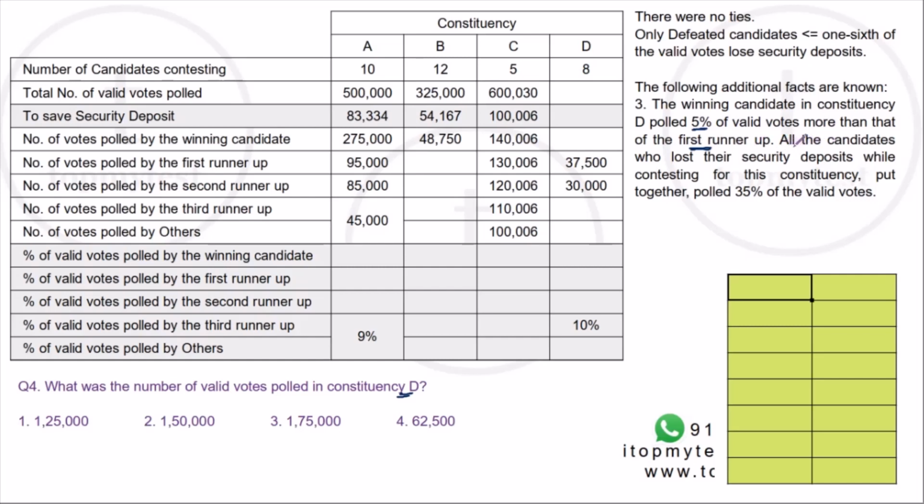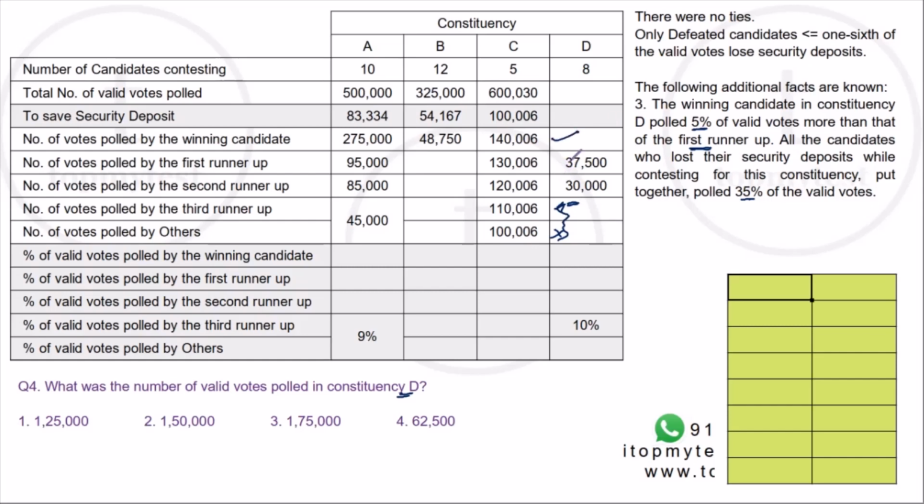And all the candidates who lost their security deposit while contesting in the constituency polled together 35% of the valid votes, right? Okay, so we know that the 3rd runner-up, which means this person, lost his security deposit. He got only 10% of the votes, right? So he lost his security deposit, which means the others will also lose their security deposit. So we know that this is the winner, right?